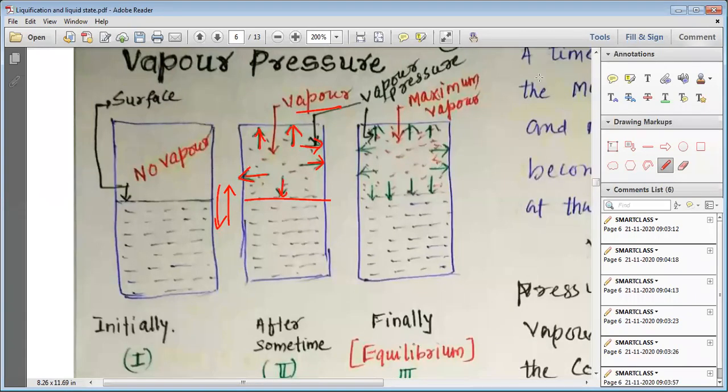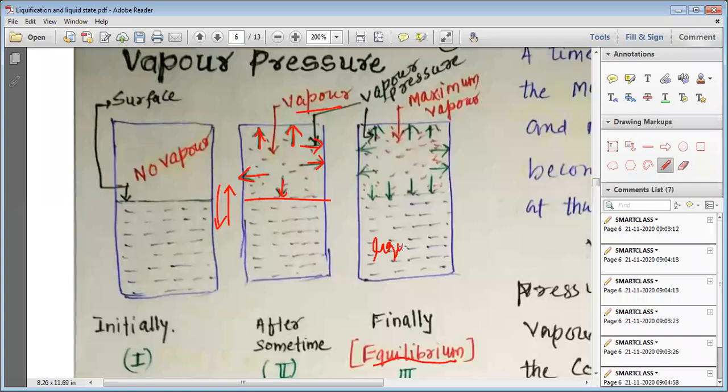Both vaporization as well as condensation take place simultaneously. As they take place simultaneously, a certain time comes when the number of molecules going from vapor to the liquid state and the number of molecules going from liquid to the vapor state become equal. That is known as equilibrium. So in figure 3 you can understand this as an equilibrium established between condensation and vaporization, or the vapor phase and the liquid phase.